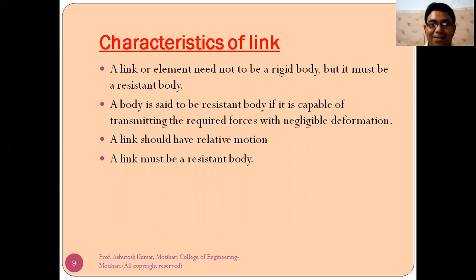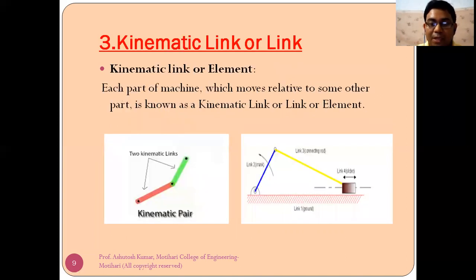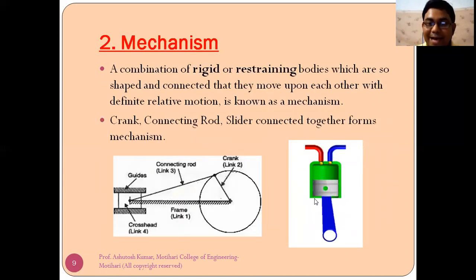Now, what are the characteristics of a link? See, a link is the smallest part of a machine, so we must understand its characteristics. A link or element need not be a rigid body, but it must be a resistant body. What is the meaning of rigid body? It means that if we apply a certain amount of force, there should not be any deformation. For example, look at this piston cylinder arrangement. The connecting rod and piston apply some kind of forces on each other. What will happen if the force exceeds the limit? The connecting rod will break, the piston will break.